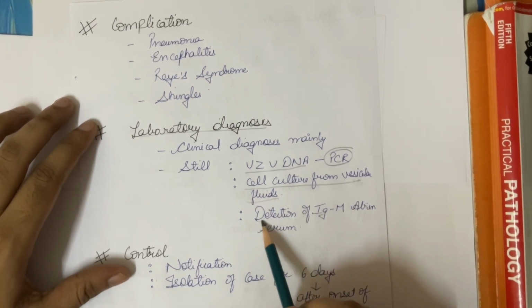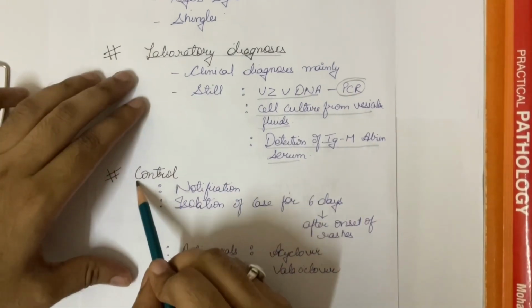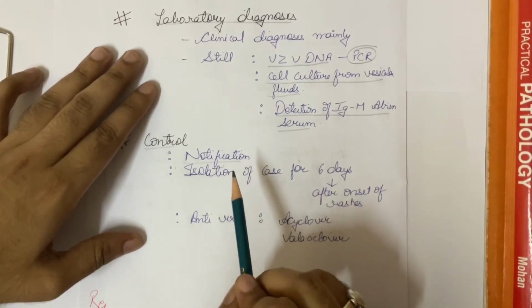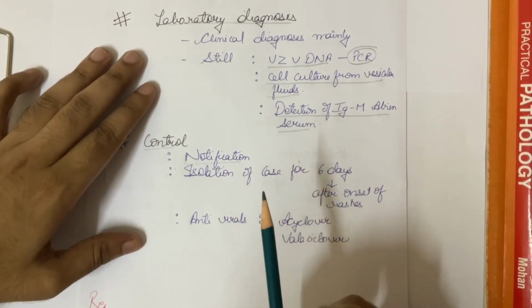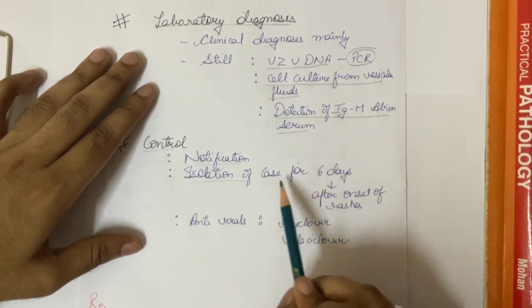Then detection of IgM antibody in the serum. Now coming to the control. In control, first is notification. There are many more diseases that should be notified to the higher authorities, and chickenpox is one of them. Second is isolation of the case.